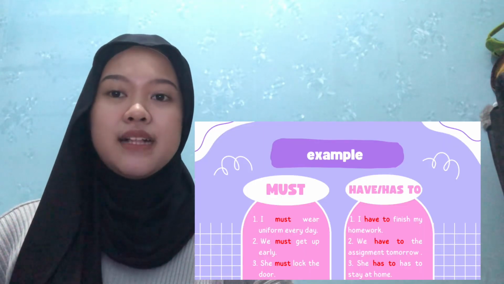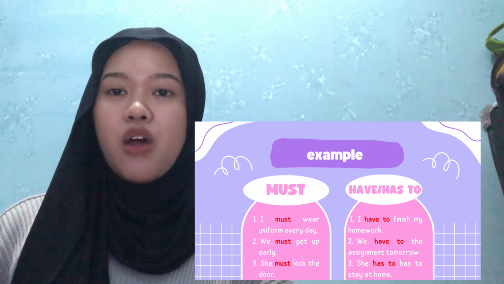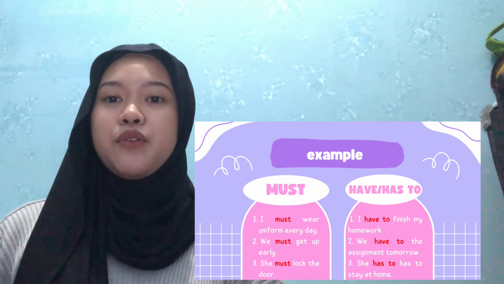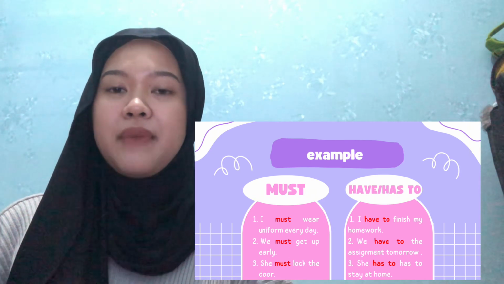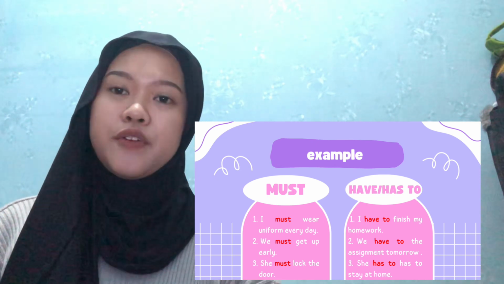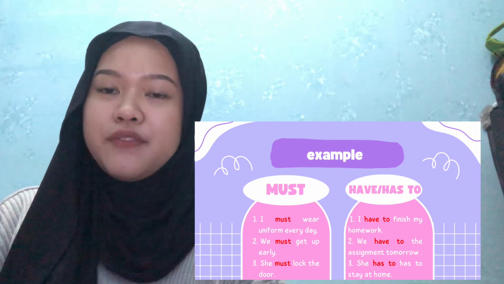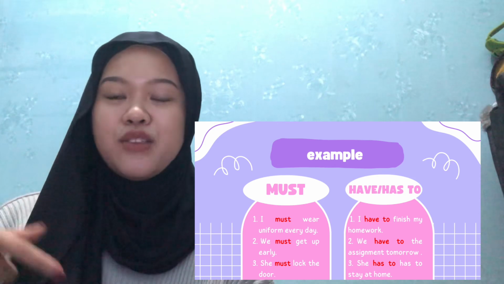Here are examples of obligation sentences. You can use must or have or has to. I will give you one example. If using must, like I must wear uniform every day, and using have, I have to finish homework. You can read individually or pause this video.